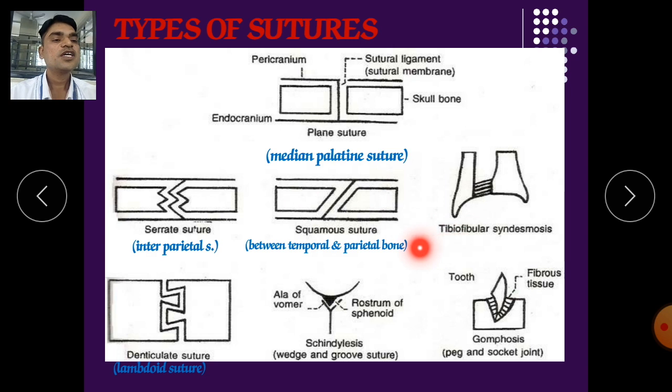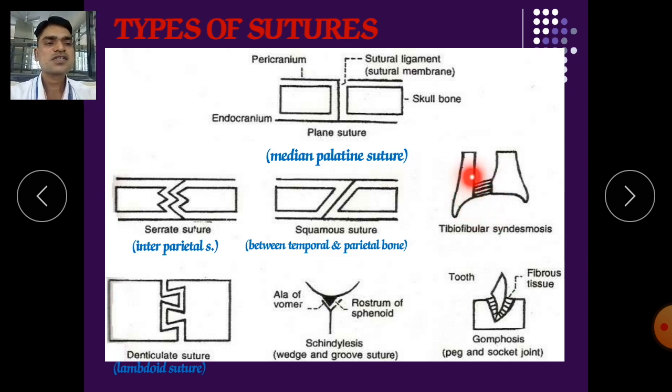Next is the tibiofibular syndesmosis. This is also another type of suture. It connects the tibia with the fibula, and it is fixed; no movement will occur, only slight movement when they get rotation.